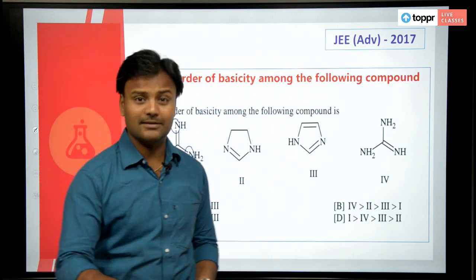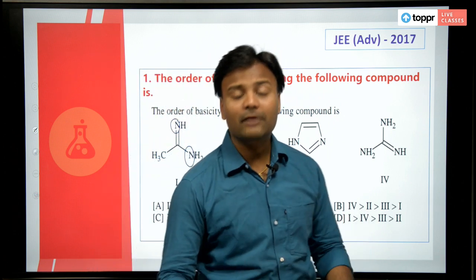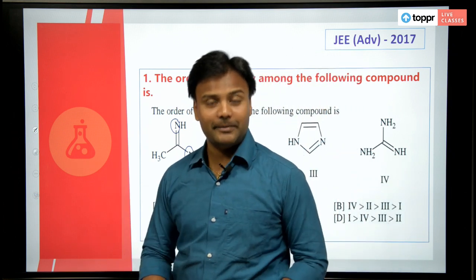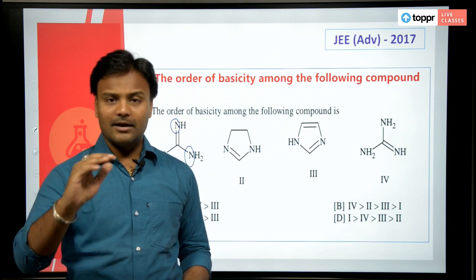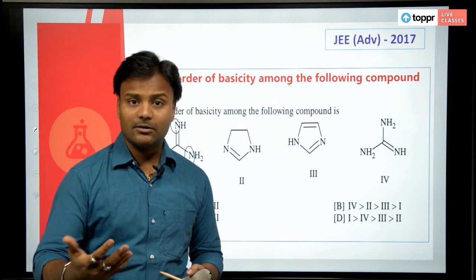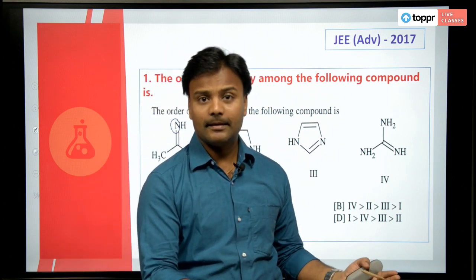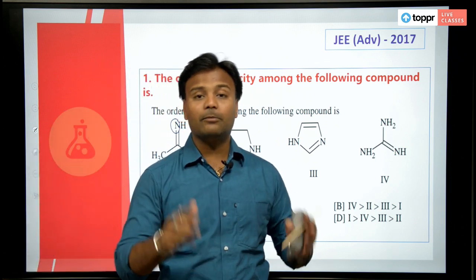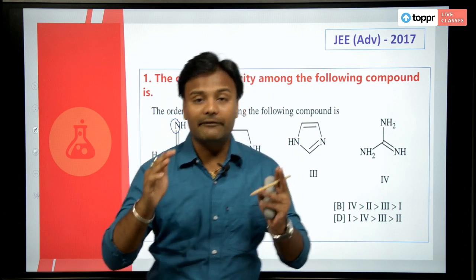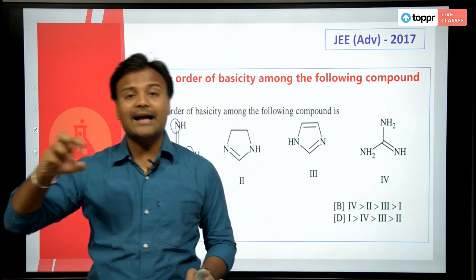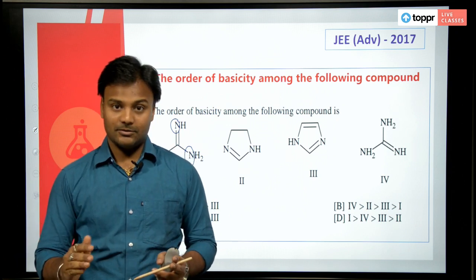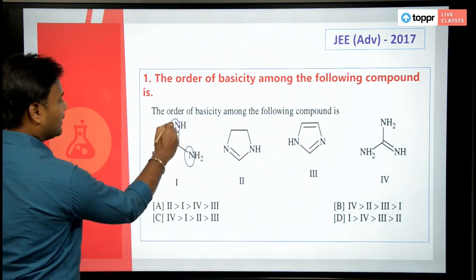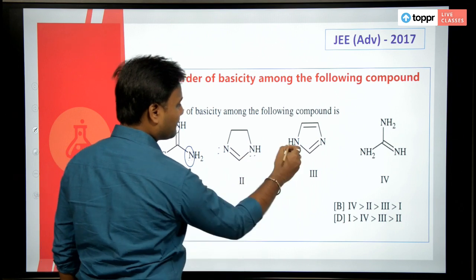If it is localized, then the lone pair of electrons is available for abstracting a proton. That is the property of a base. The more available the lone pair of electrons, the faster it can attack a proton. If the lone pair of electrons is participating in resonance, its availability to attack a hydrogen will be less. So there should be a lone pair of electrons. Now look at these structures. I have a lone pair of electrons here, here, here, everywhere.